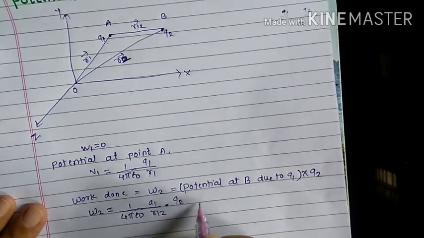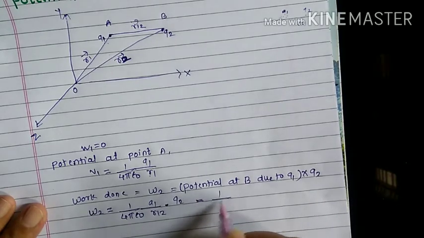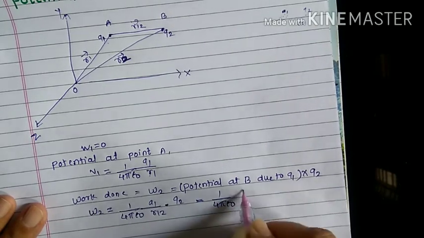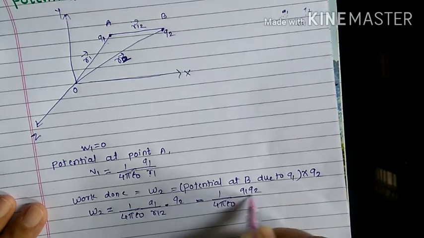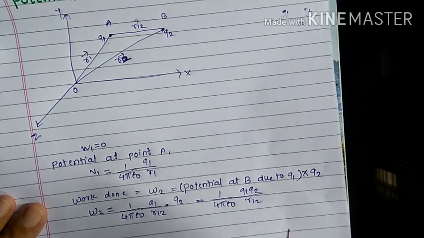This work done is written as 1 upon 4 pi epsilon naught Q1 Q2 divided by r12.